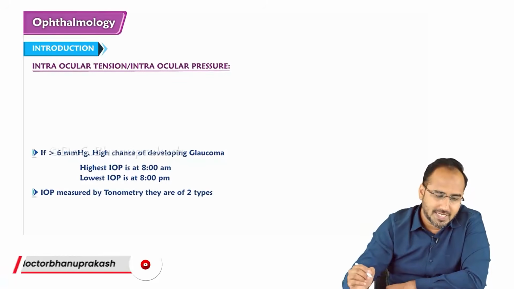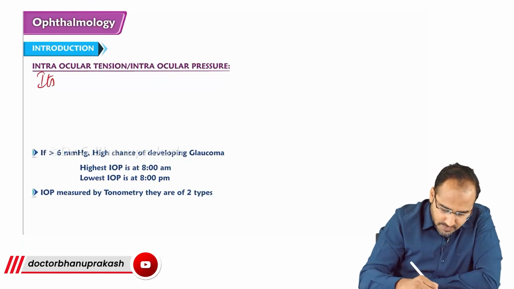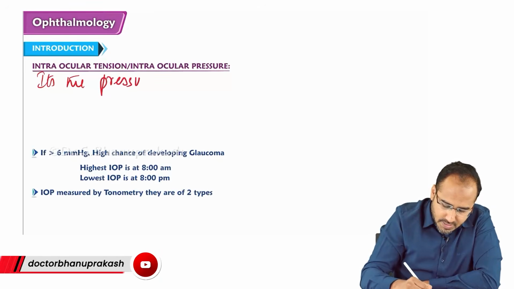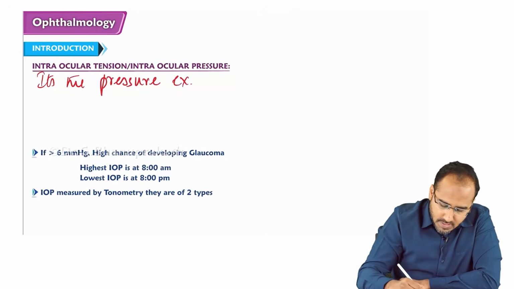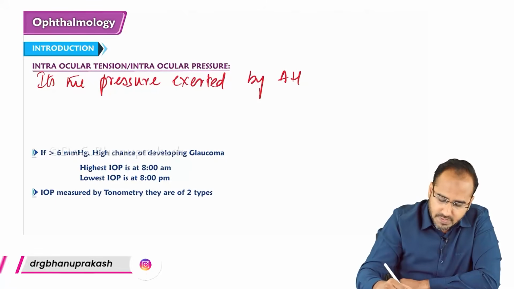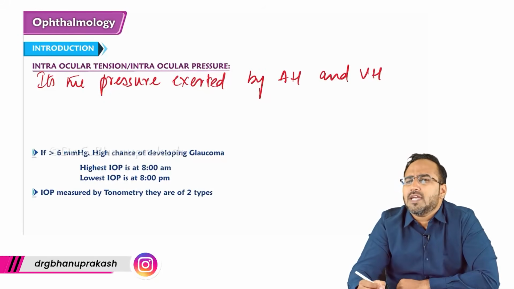Just write here, guys. Intraocular pressure is the pressure exerted by aqueous humor and vitreous humor, or basically can I say it is a pressure exerted by the fluid component of the eye?